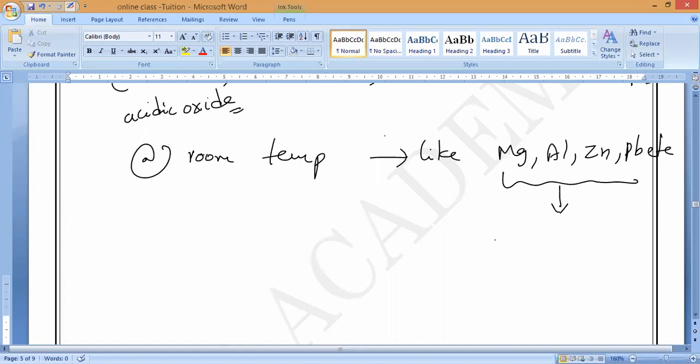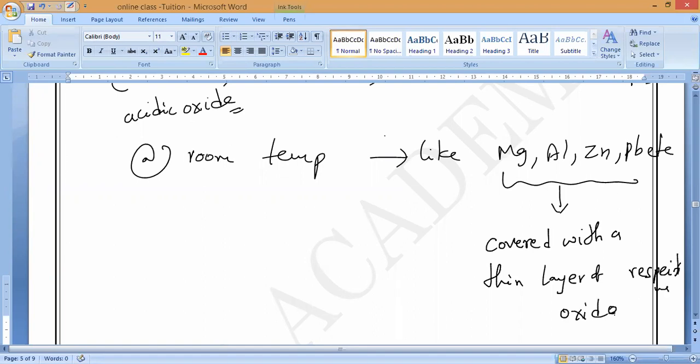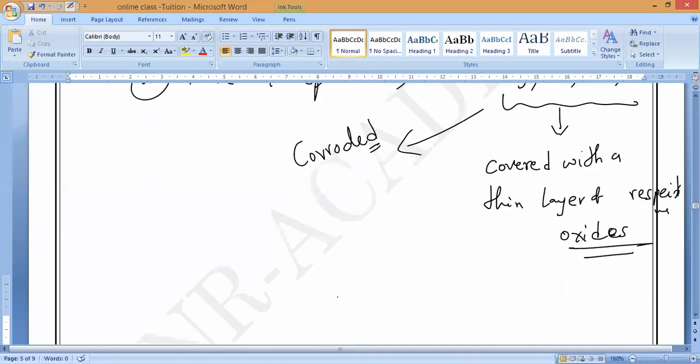Understand, guys? They are covered with a thin layer of respective oxides. Respective oxides means, in the sense of what, guys? They have been corroded. Understand? They form respective oxides. That is what I said. Magnesium: before burning, we have to rub it with sandpaper.